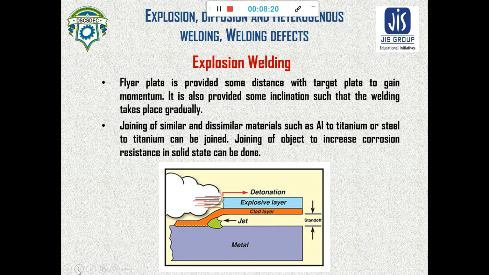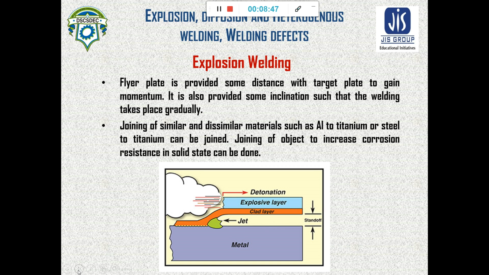So joining of objects to increase corrosion resistance in solid state can be done by explosion welding. From the discussion of this whole solid state process, one thing you can see is that most solid state welding processes are mainly surface welding, or the process of surface cladding.